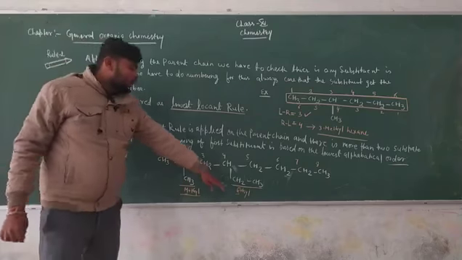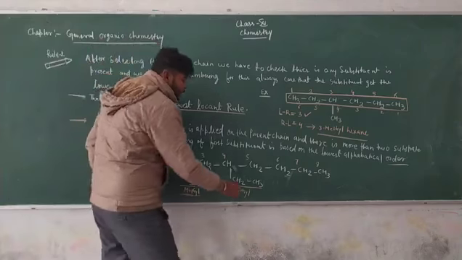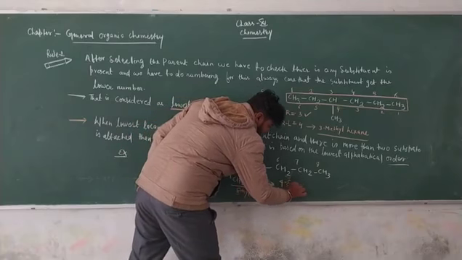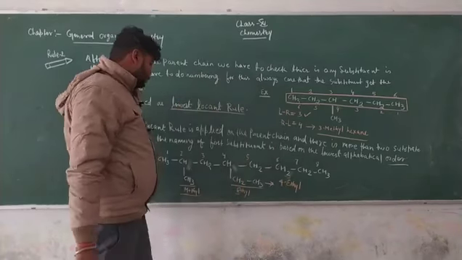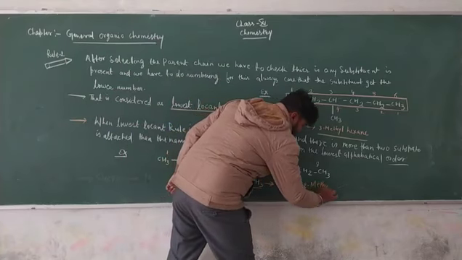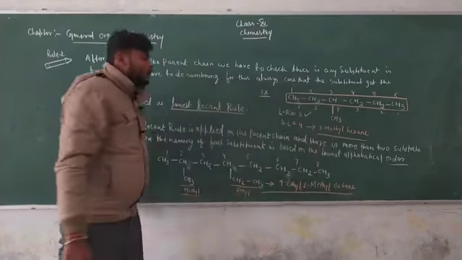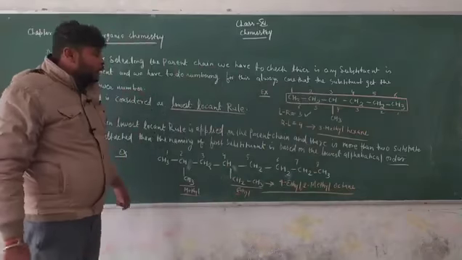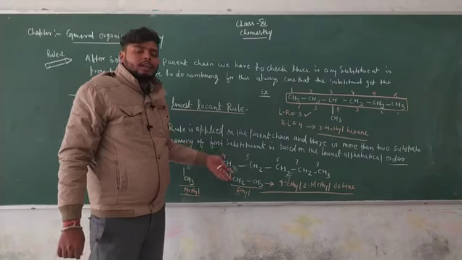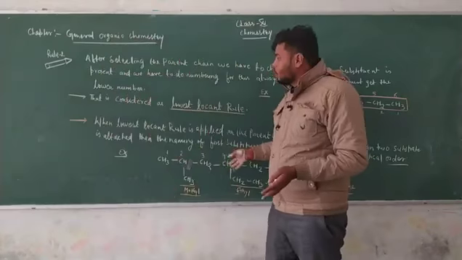As we know, E comes first, before M. So we have to write the name: 4-ethyl, 2-methyl octane. This is the name of this compound, and by applying this rule you can write the IUPAC name. We have to follow such rules for this compound.